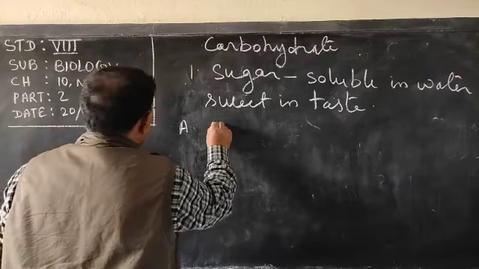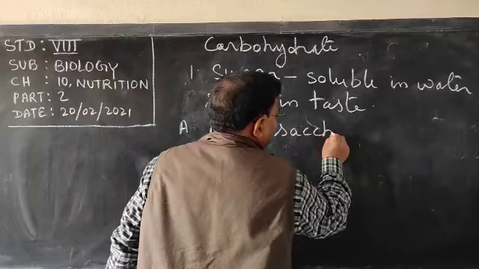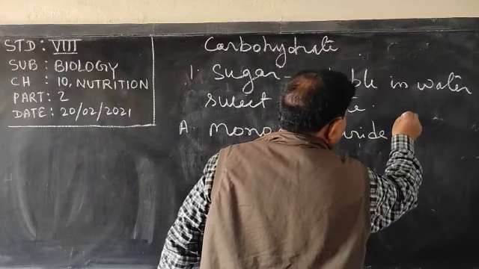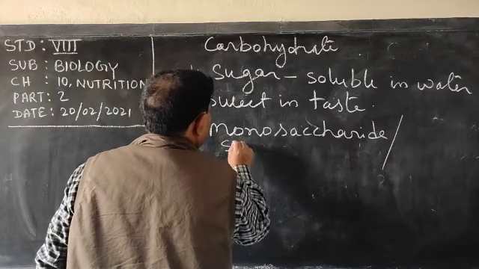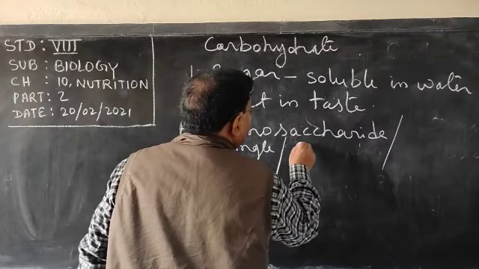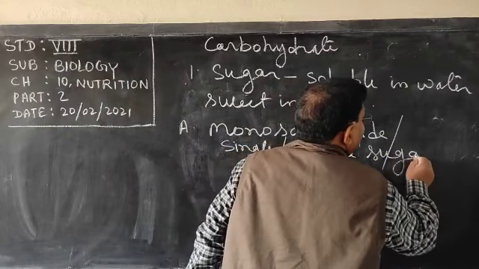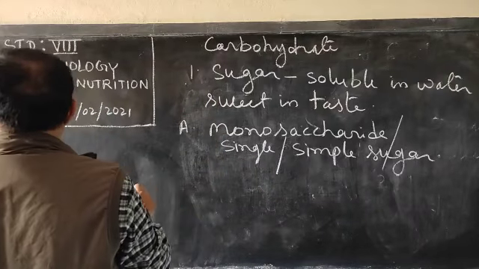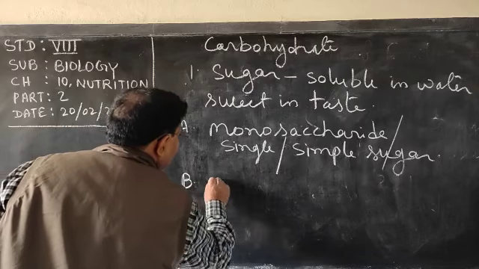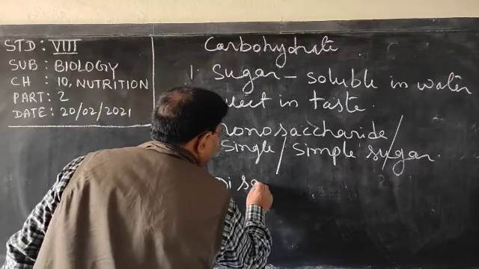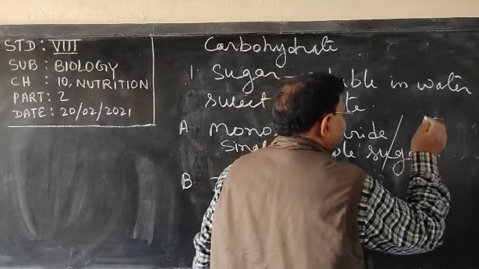Number one is monosaccharide, or you can say single sugar or simple sugar. Very clear or not? And second one is disaccharide, or you can say double sugar.